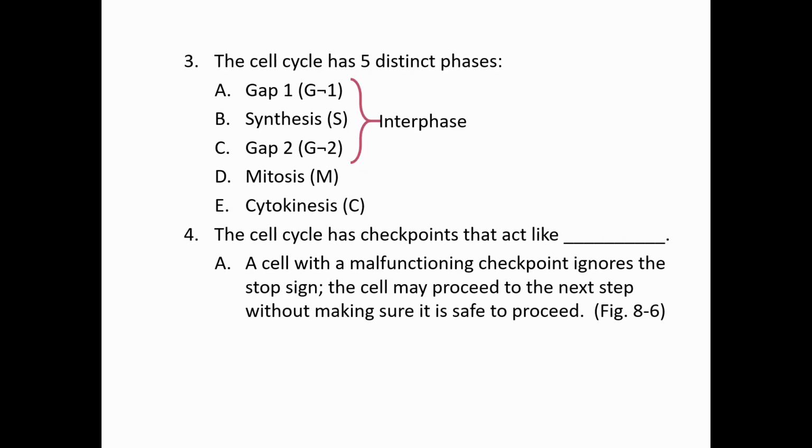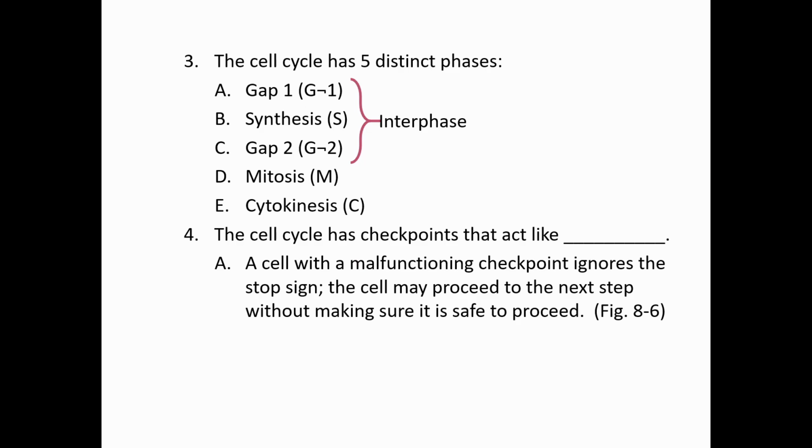So let's look at that cell cycle and discuss what's going on there. There's 5 distinct phases which we can kind of lump together into some groups. There is the GAP1 or G1, S, and G2, which are all part of a more larger incorporated area called interphase. Then there's mitosis and cytokinesis, which many times are talked about together because they tend to happen together, although not always.